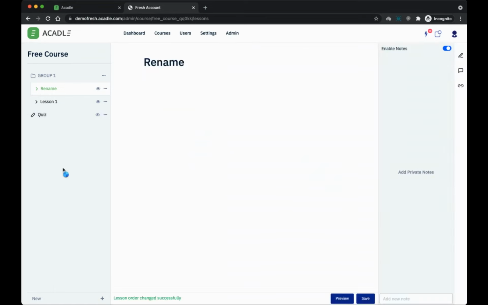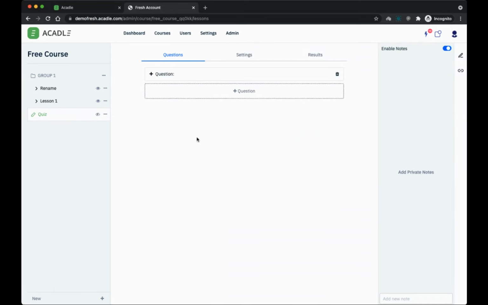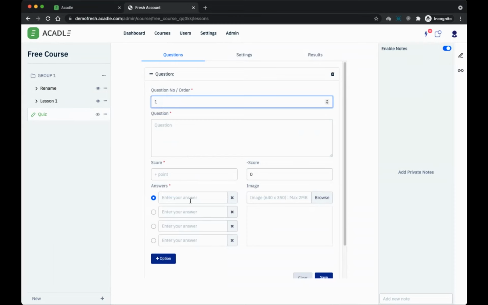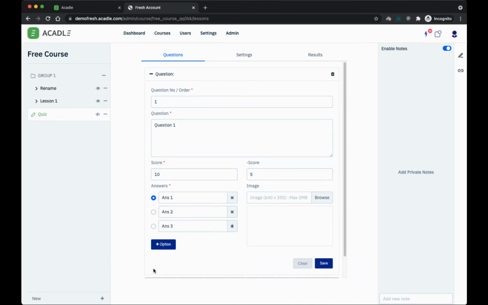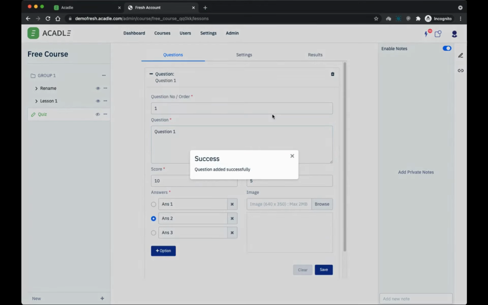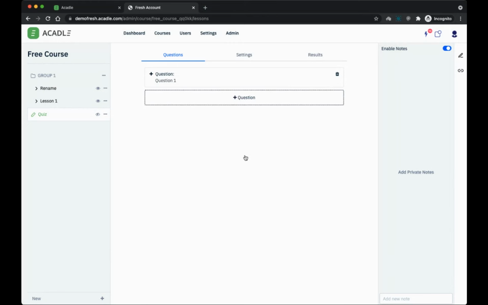So I'm just creating a quiz. By default, that is unpublished. I can add questions here. The order is 1, and the question is question number 1. I can say he will get 10 points if he chooses the right answer, and he will get 5 negative points if he chooses the wrong answer. I can put the answers here: answer 1, answer 2, answer 3, etc. I only have 3, so I can delete this. And I can choose which is the right answer. So I can choose this as the right answer. And if I want to place an image, I can do that. I can just simply save it and add another question by clicking on plus question.